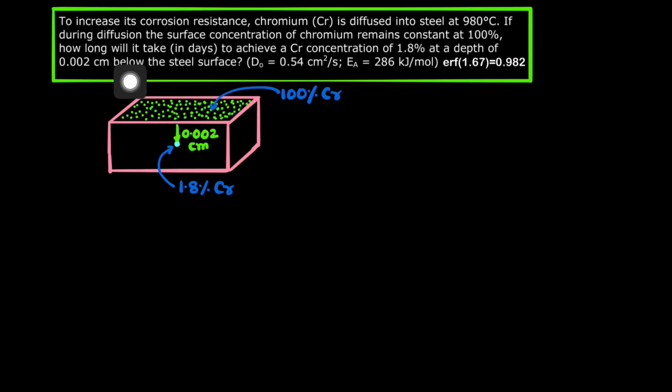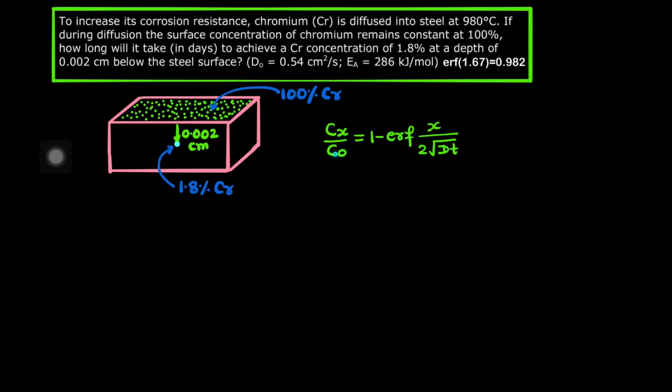We can use Fick's second law, and for the given boundary condition, it is Cx by Cs equal to 1 minus error function of x by 2 root Dt. What are the various terms in that? Cx is the concentration of chromium at a distance or depth of x, where x is 0.002 centimeter.